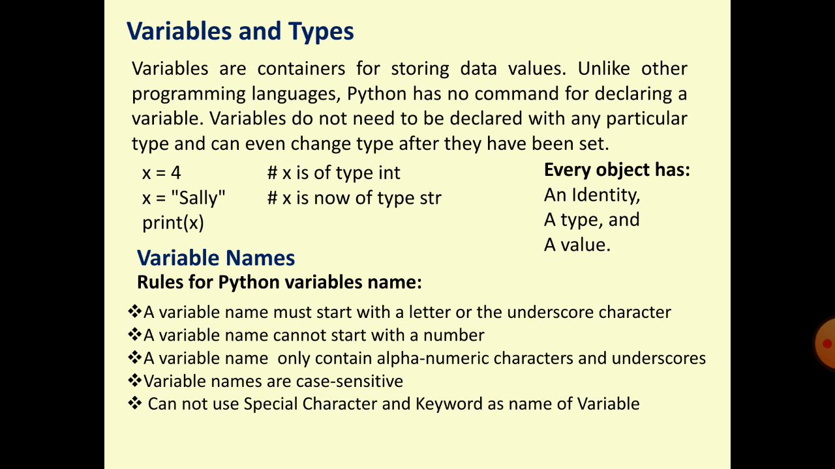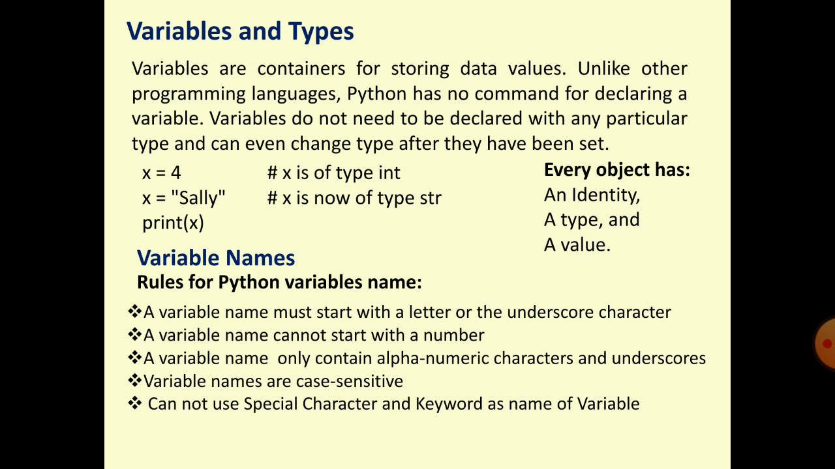By which name will you call the variable? By the name. So the name must be unique in the program. Next property is type: which type of value the variable stores. And the last one is value: what value is stored in the variable.